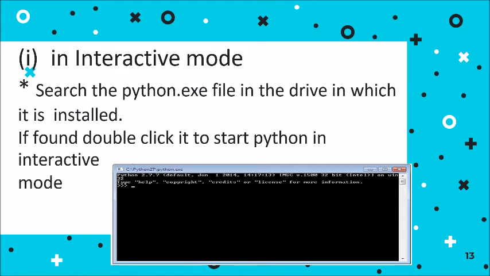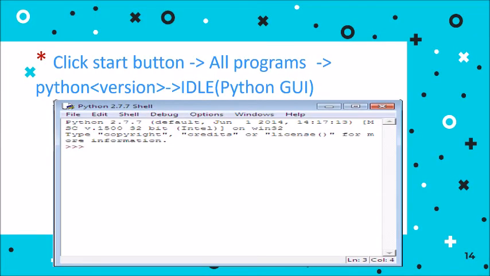You will see a black colored screen, that is called the interactive mode. In interactive mode, whatever command you write is simply executed, but you cannot save the files. You can just run the code, but if you want to save your files and do proper work, then you have to use the script mode.